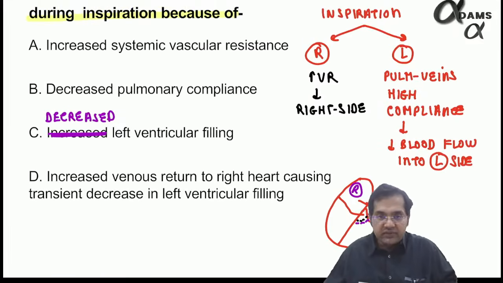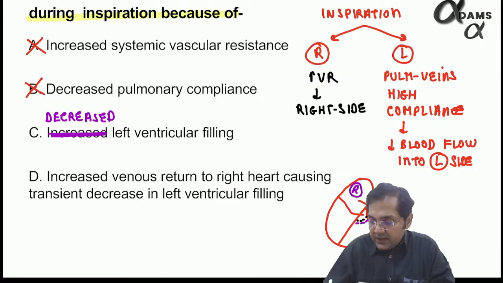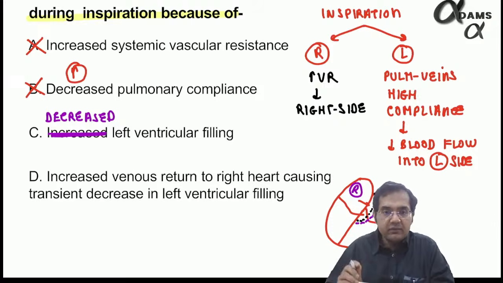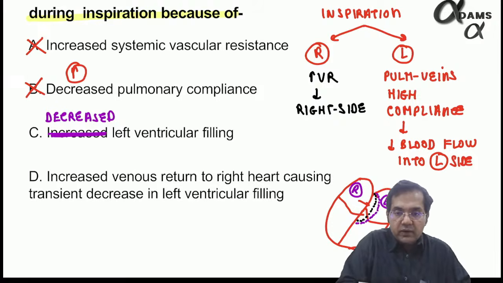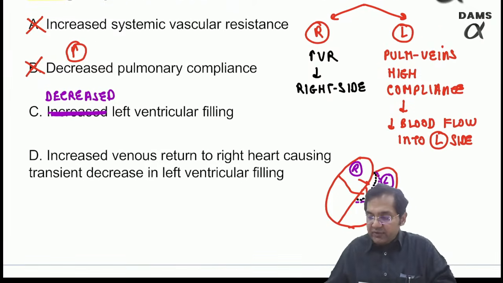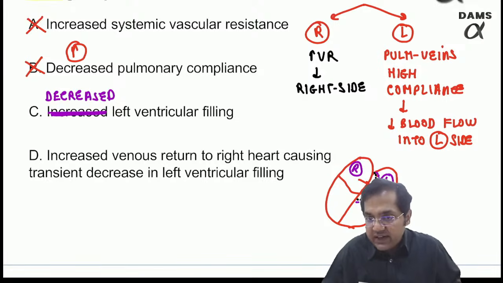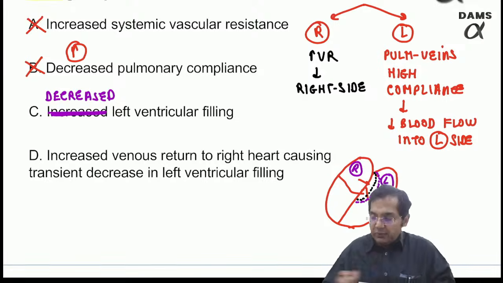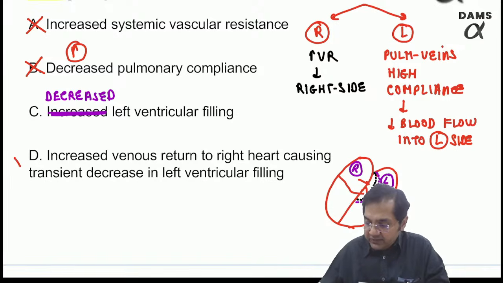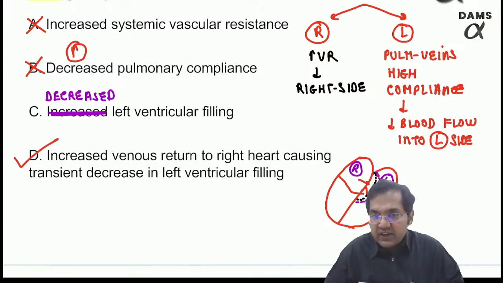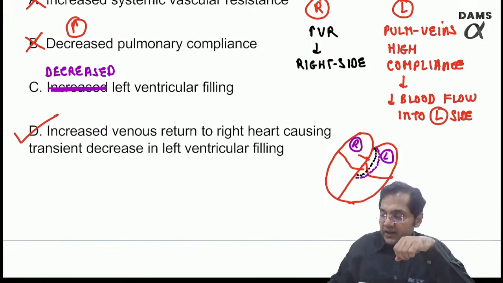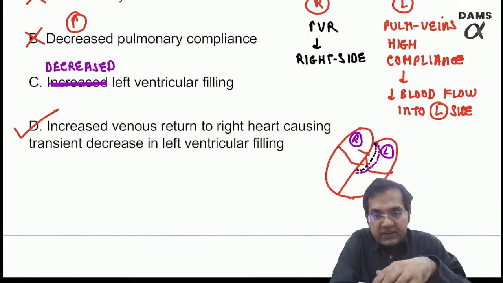Now if you are saying the rest options were same, let's find out the answer. Increase systemic vascular resistance, no. Decrease pulmonary compliance, no, it should be increased. Then increase venous return to the heart, causing transient decrease in left ventricular filling. So remember, the better answer is option D, because there is more venous return to the right heart, pushing the septum towards the left side, resulting in decreased left ventricular filling, right?